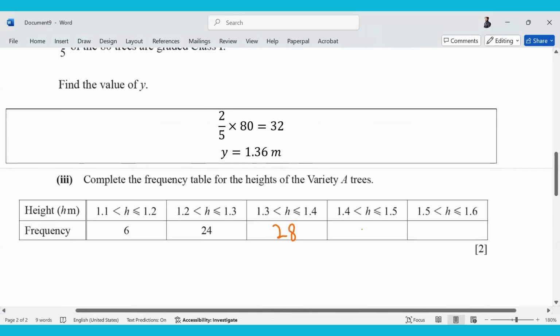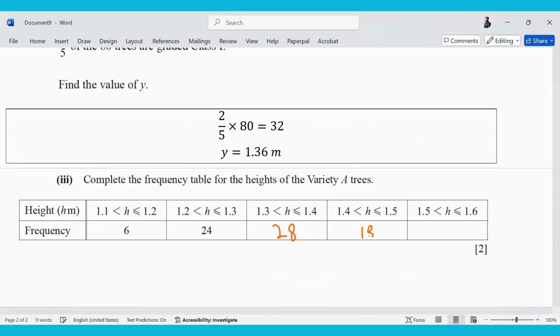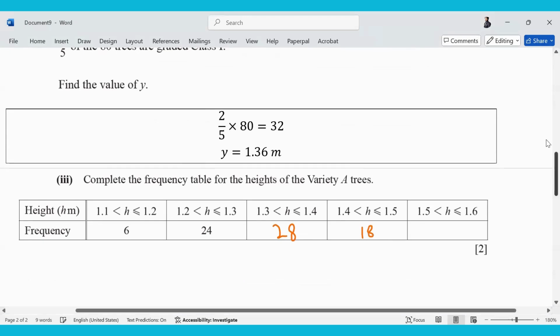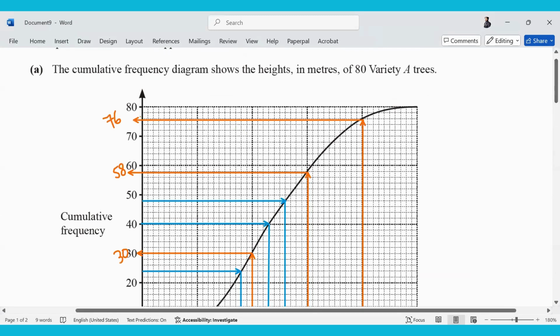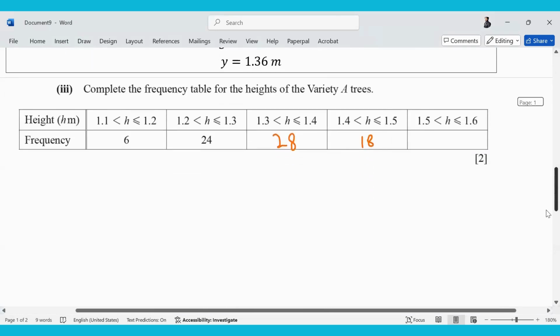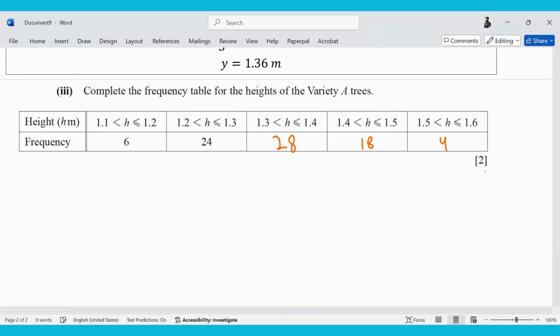And what about the last group? That is very easy, from 1.5 till 1.6. How many trees lie in between? 4. 76 to 80, that's it. So 4 trees lie in this group. Is this clear?